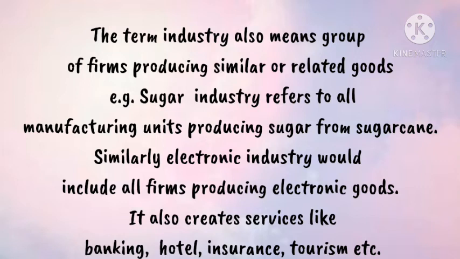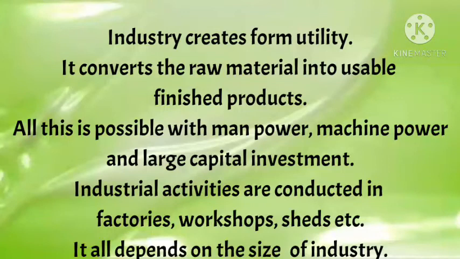It also creates services like banking, hotel, insurance, tourism, etc. Generally, industries are those types of economic activity where things are produced. The firms are generally associated with one another and form related goods or similar types of goods.